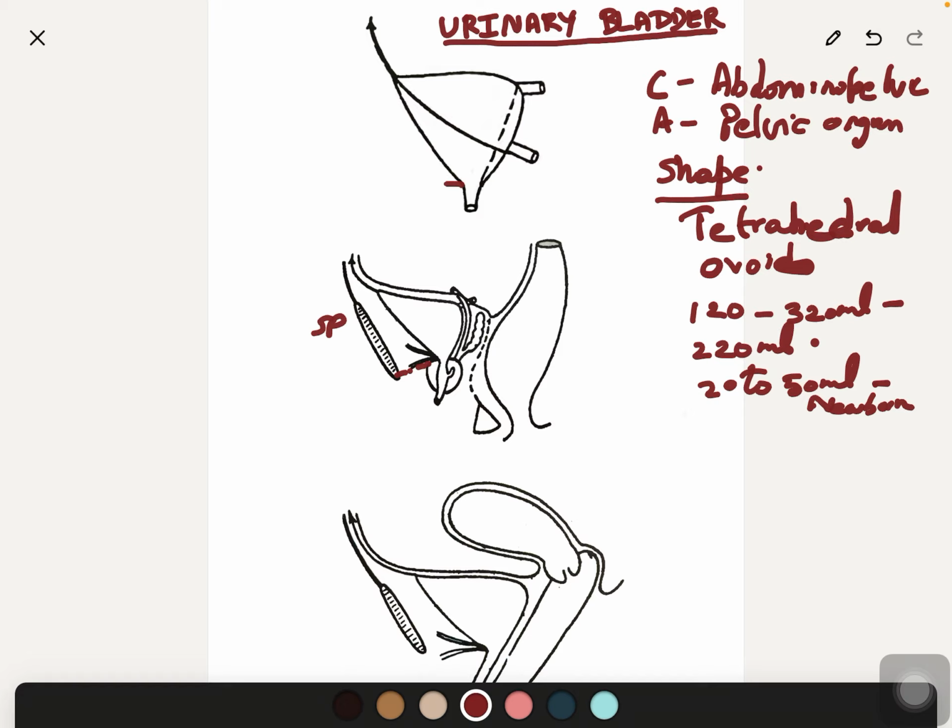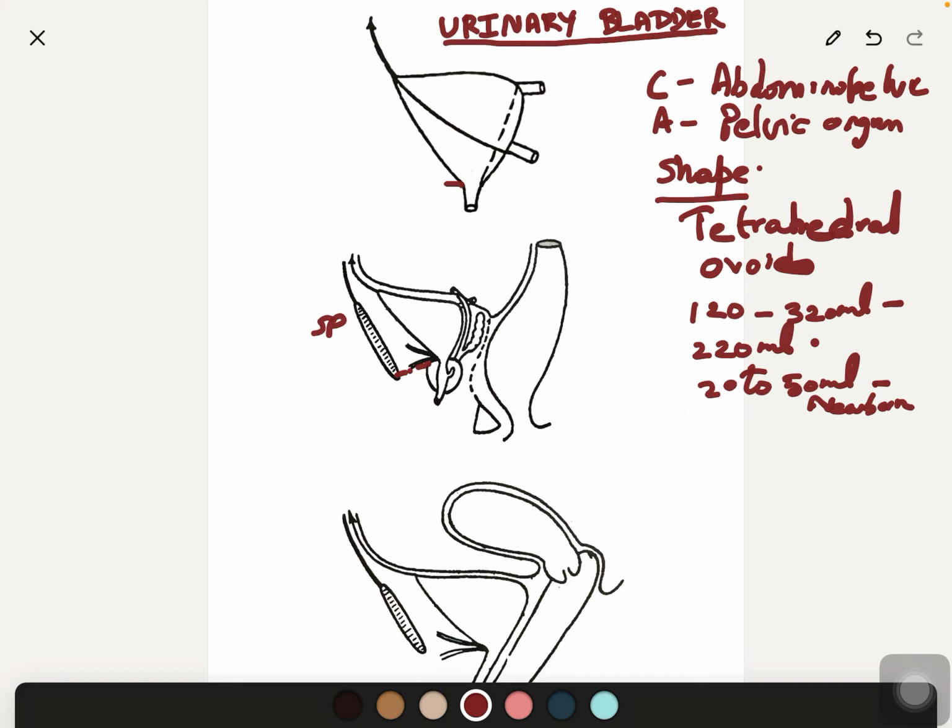Anatomical capacity of the urinary bladder means the volume of urine just before the rupture of the bladder. It amounts to about 1 liter. So this is the physiological and anatomical capacity of the urinary bladder.